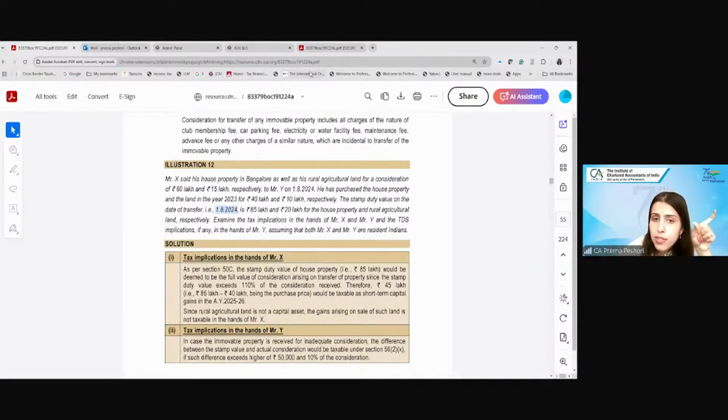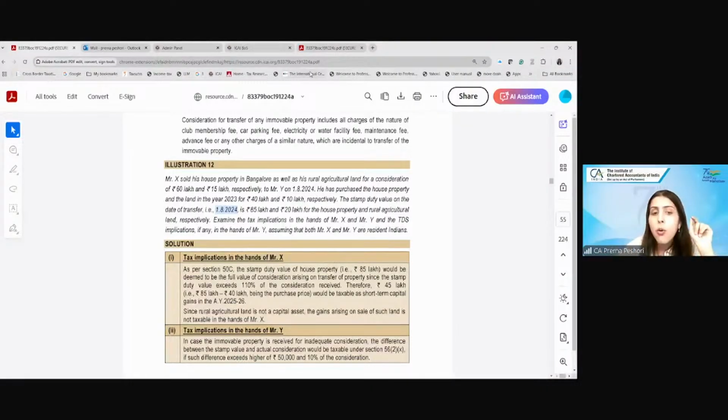How will you decide what is inadequate consideration? So the difference between the stamp duty value and the actual sale consideration, which is 85 minus 60 lakh, if it exceeds rupees 50,000 and 10% of the consideration. So 85 minus 60 lakh is 25 lakh. This exceeds 50,000. And this is also more than 10% of 60 lakh. So 56(2)(10) will get attracted in the hands of Mr. Y.